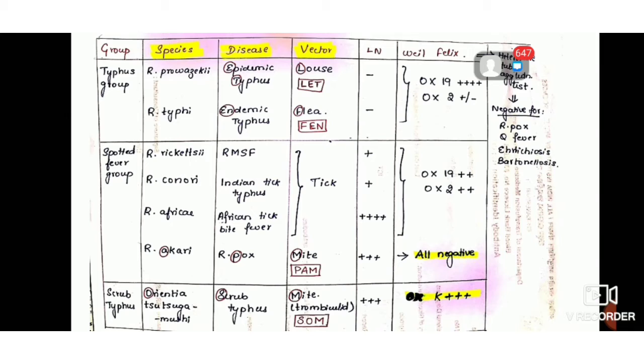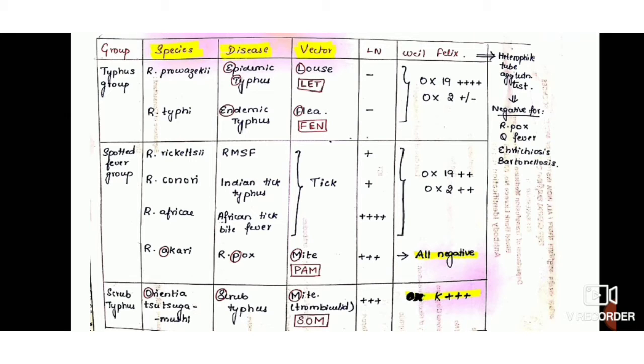Now in this chapter the most important questions will be asked about the species of the organisms, the disease caused and the vectors causing it. Okay, so even if we do not go through the full chapter, you just have to look into this tabular column, which is very important, and there are lots of previous year questions asked from this tabular column. Okay, starting with our group wise classification.